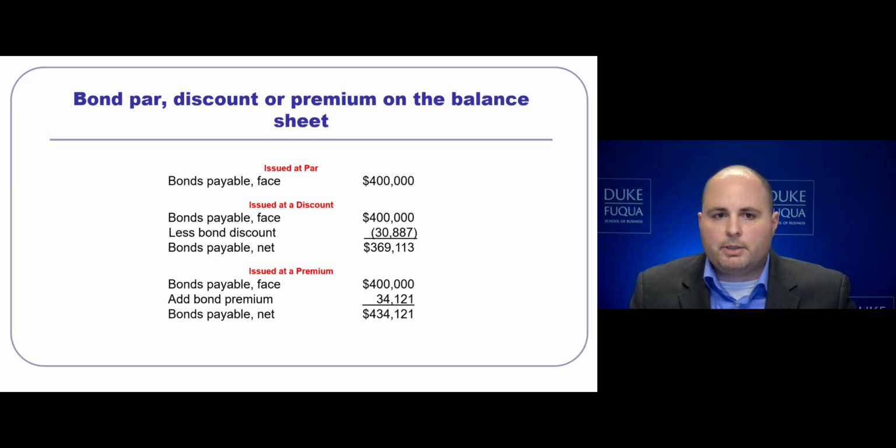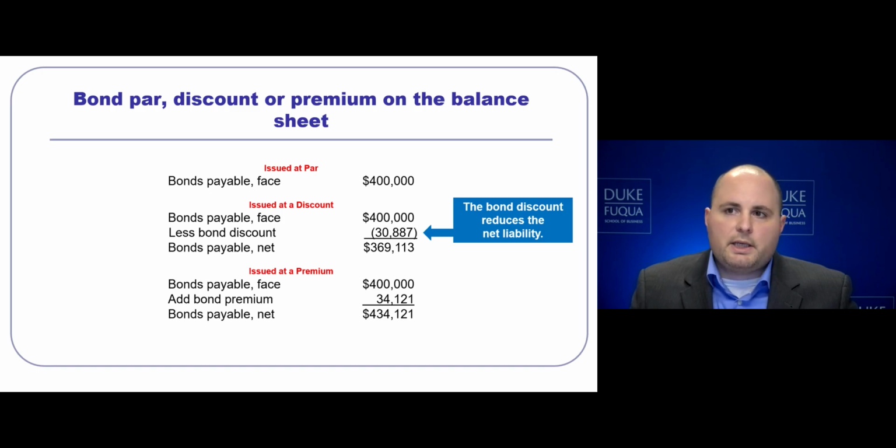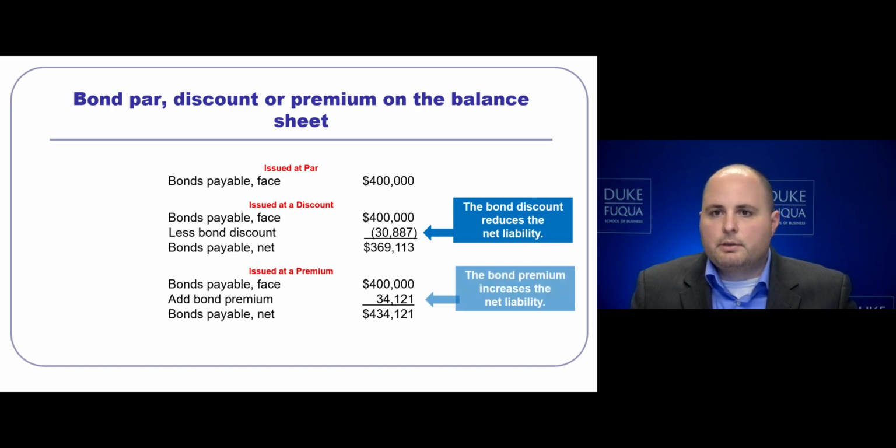For the situation where we issued the bond at a premium, we take the face value of $400,000 and add to it the premium because we also got that from the market. Our bond payable net will be $434,121. The bond discount reduces the net liability, whereas the bond premium increases the net liability, and we will account for that over the life of the bond up until maturity.